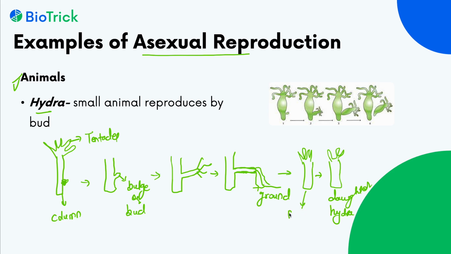This is the parent hydra and it is the daughter hydra. So it's a method of asexual reproduction by the production of bud or bulge. Okay, so this is an example of hydra.